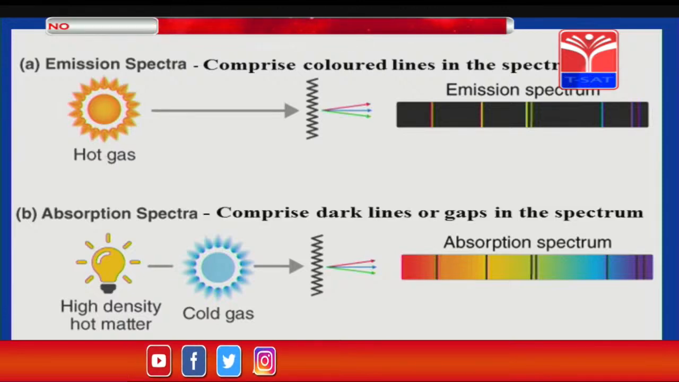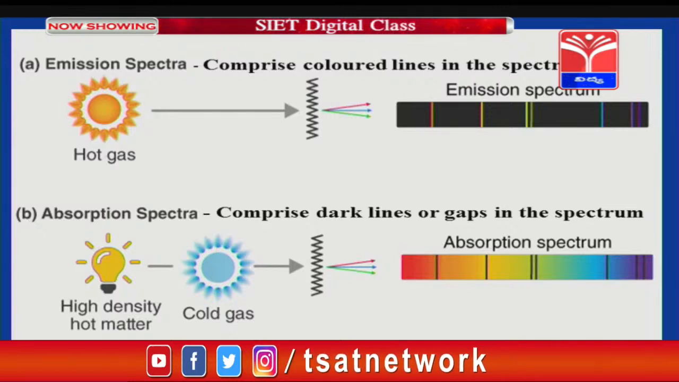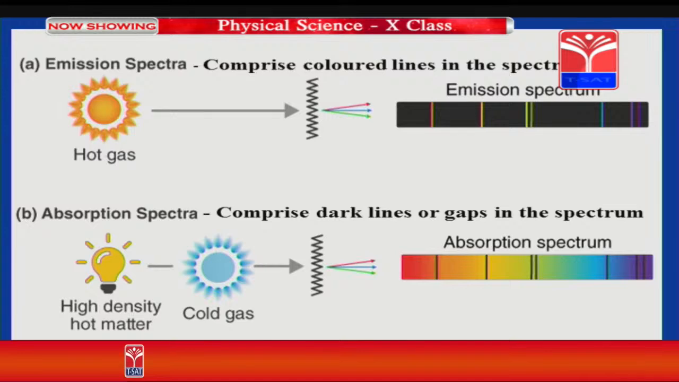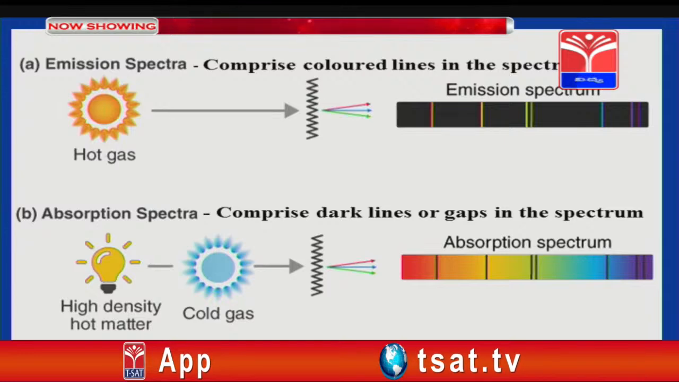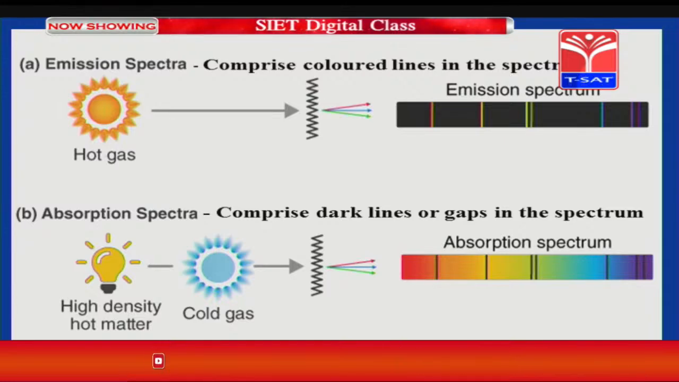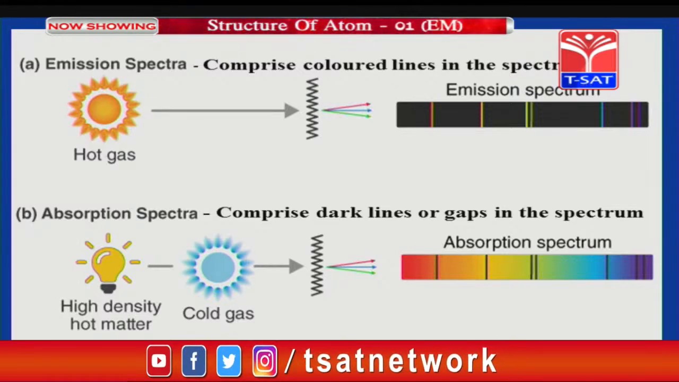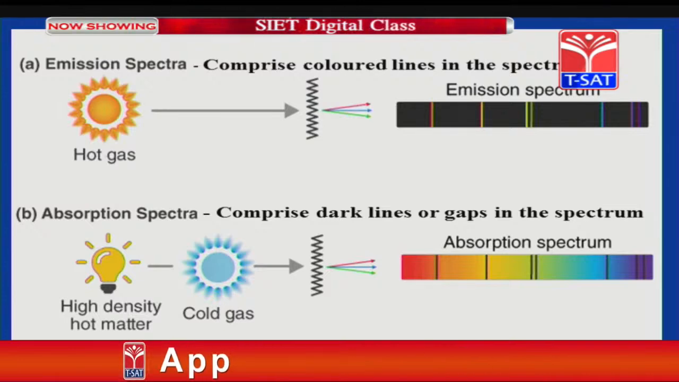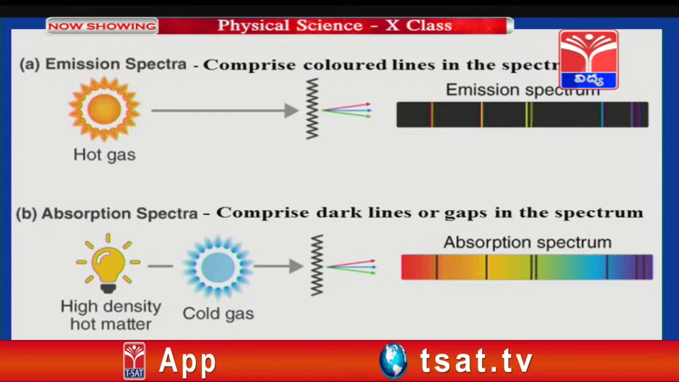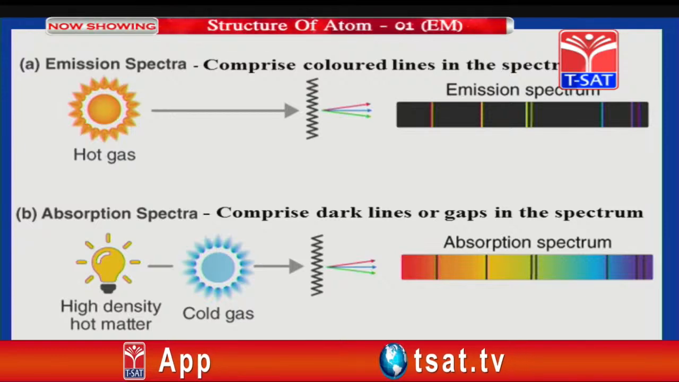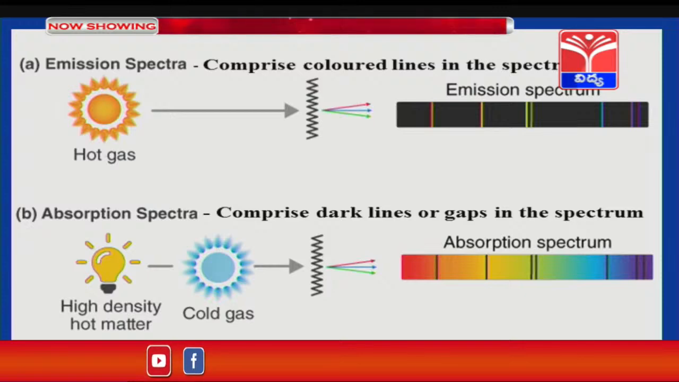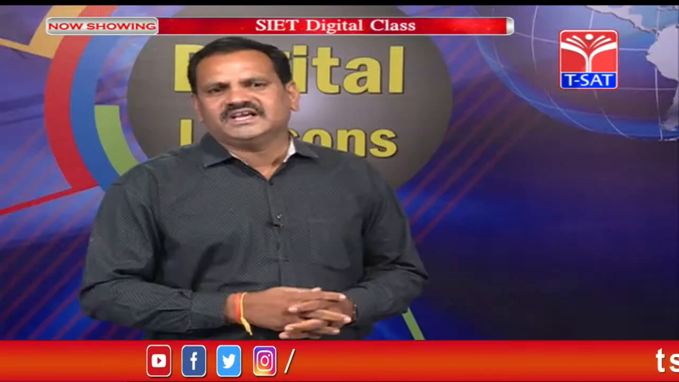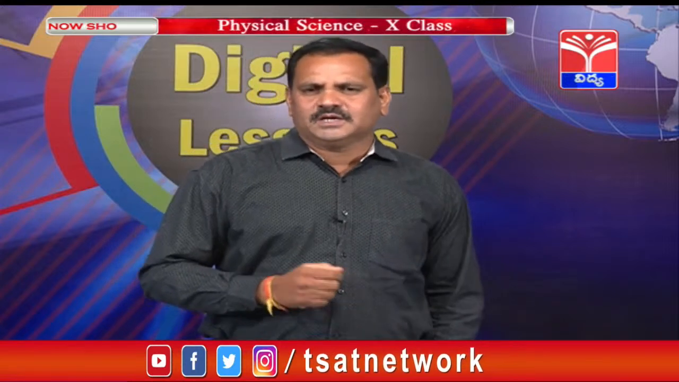When an electron gets excited from the ground state to an excited state by absorbing certain wavelengths, the spectrum comprises dark lines or gaps. Here you can notice the absorption spectrum with a bright background and dark colored lines. These dark lines are nothing but missing lines. It means that the wavelength radiation corresponding to those lines was absorbed by the electron for excitation. Children, I hope it is very clear about emission spectrum and absorption spectrum.